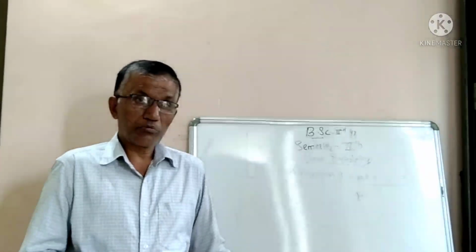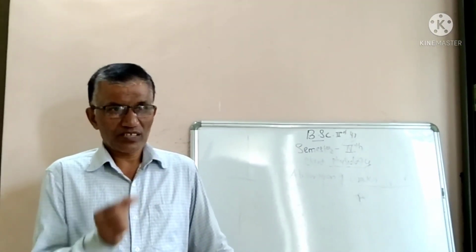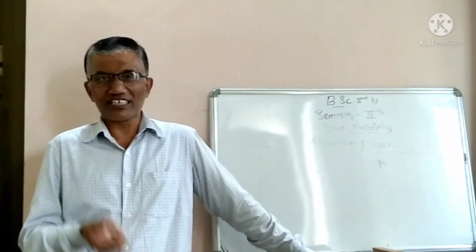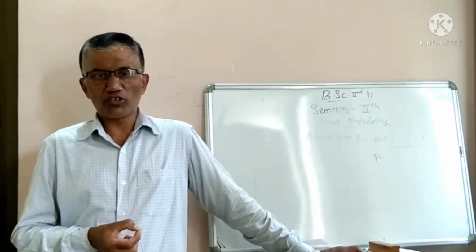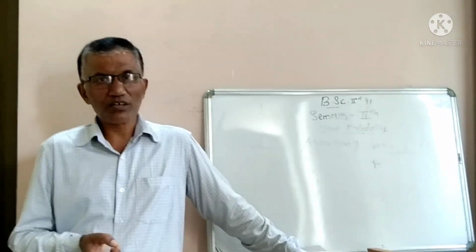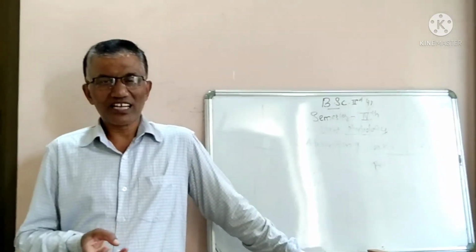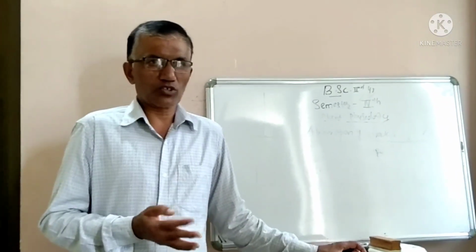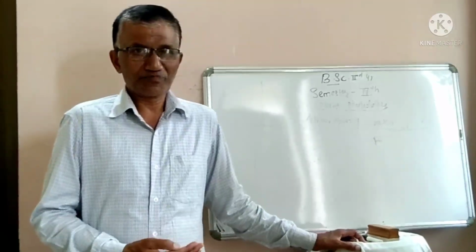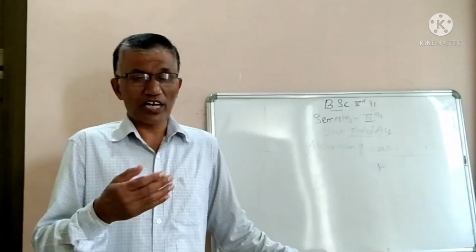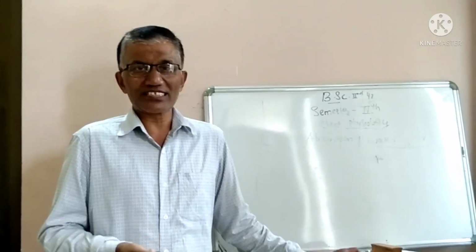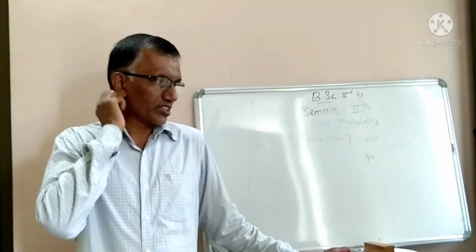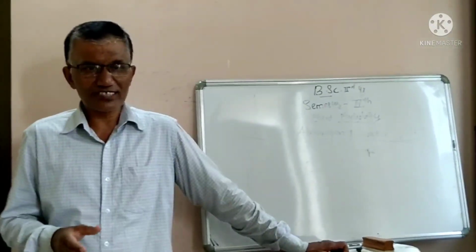Micronutrients are elements plants require in very little quantities, or trace amounts, such as zinc, molybdenum, iron, copper. These are known as micronutrients.